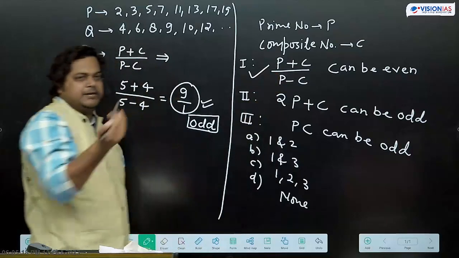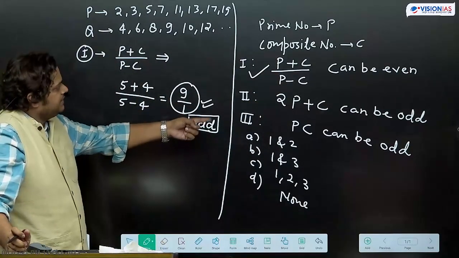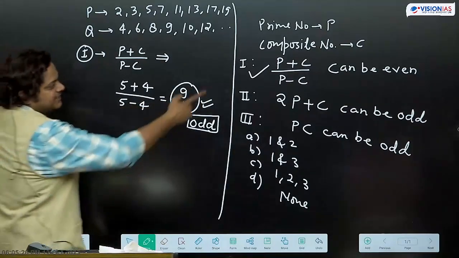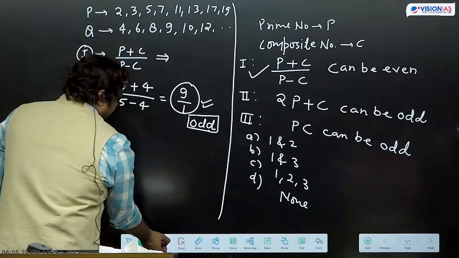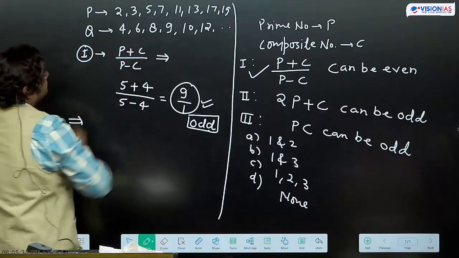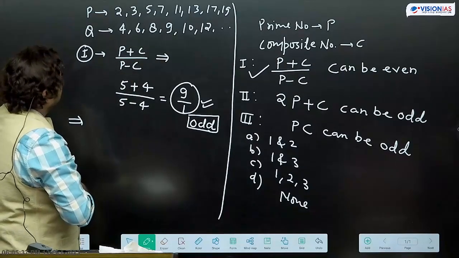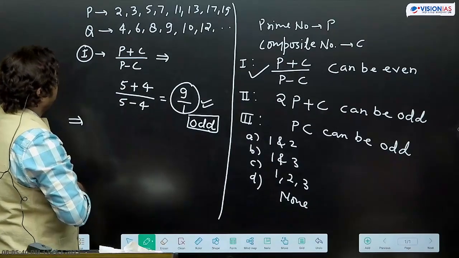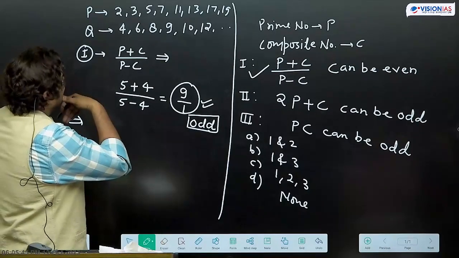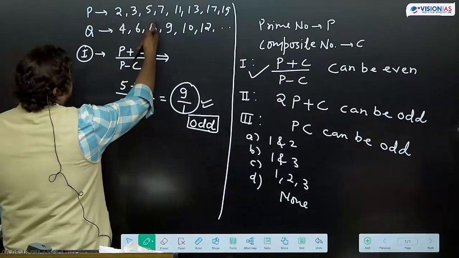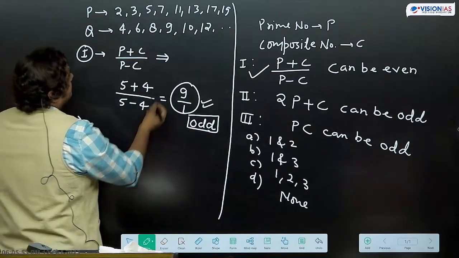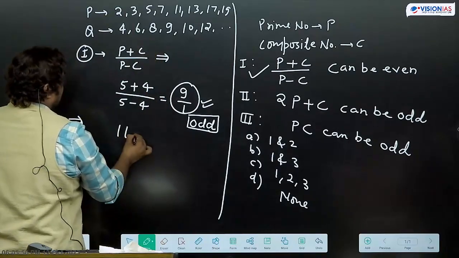p plus c divided by p minus c can be. Okay, it is odd, and the statement says can be even. I thought odd was written there. Okay, so for even, what values can we put? We need to get even. Take p as 11 and c as 5: 11 plus 5 is 16, 11 minus 5 is 4. Composite number. Yes, correct.